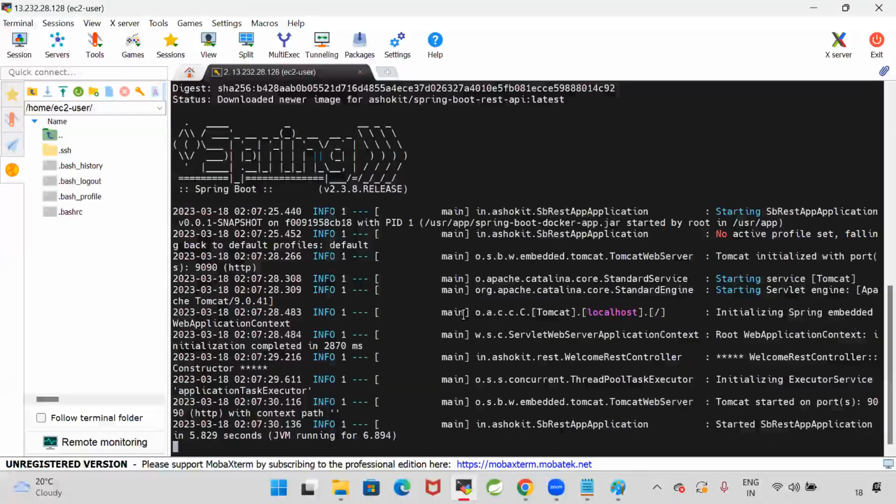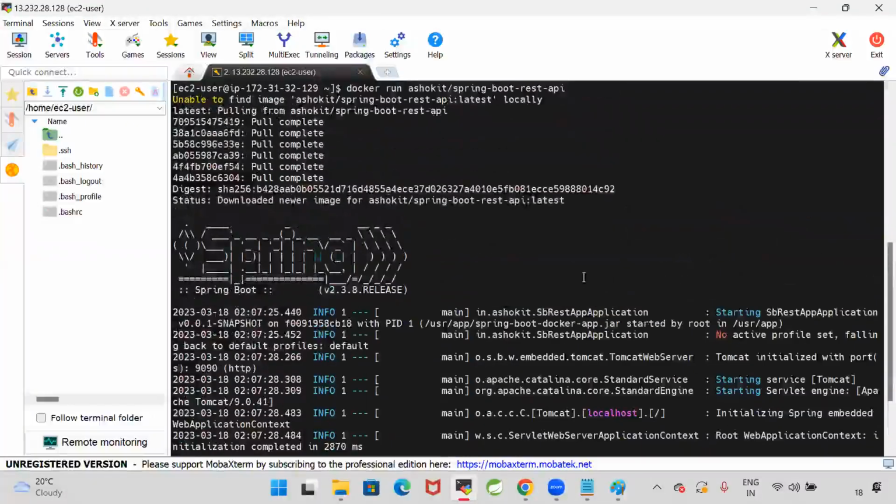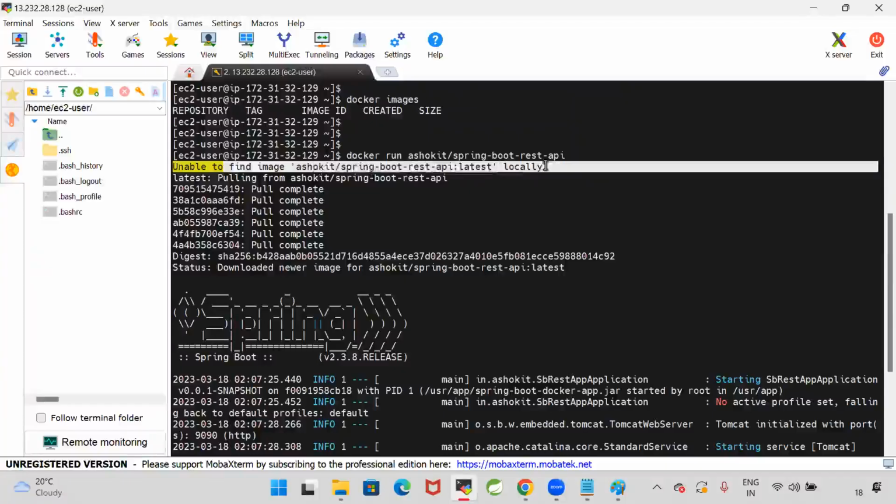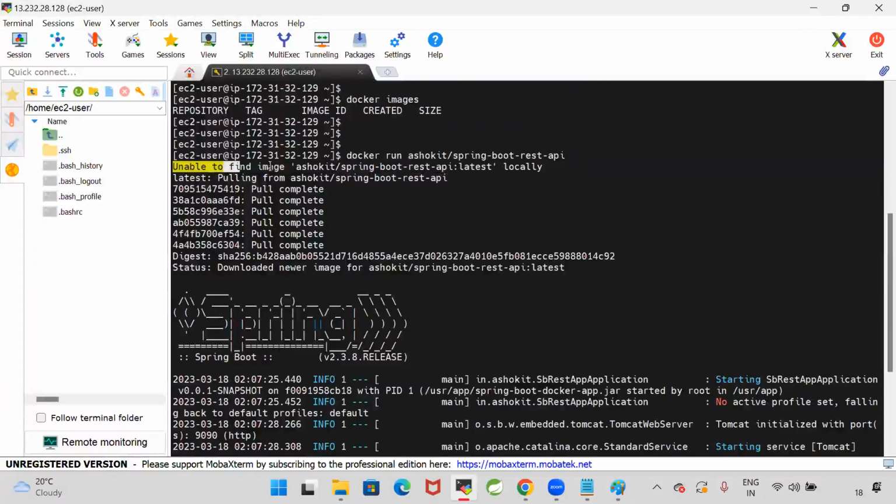In my system, Java is not available, but still I'm able to run the Java application. How is it possible? It is possible because Docker is preparing that Java environment to run my Spring Boot application. So observe, when I run the docker run command with the image name, first it searched for that image in the local system. That image is not available in the local system.